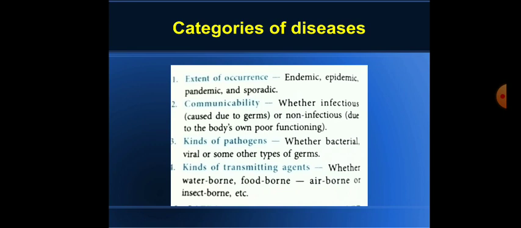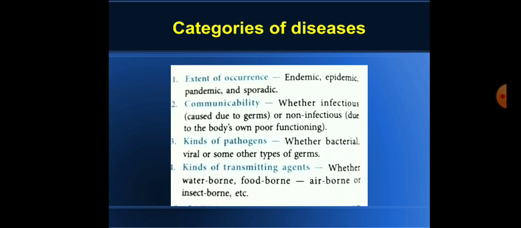Now the third one is kinds of pathogen, whether the pathogen or the causative agent is bacteria, virus, protozoa, fungal or any other. So based on the different types of microorganism. Now the fourth one is kind of transmitting agent. So who is the agent here? It can be waterborne, foodborne, airborne, insect-borne, etc.